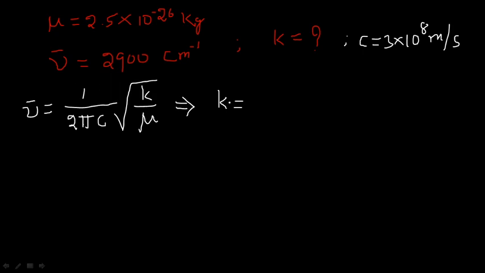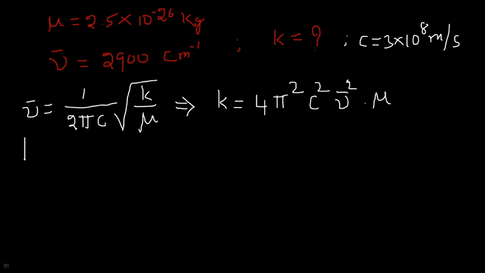Okay, so K is equal to, I am simply rewriting the formula, 4 pi square c square, already nu bar is present here, right? Nu bar square into, so under root mu is present, so on squaring, the under root value will come out to be just mu. So this is the formula that comes out. From this formula we have to find out the force constant value.